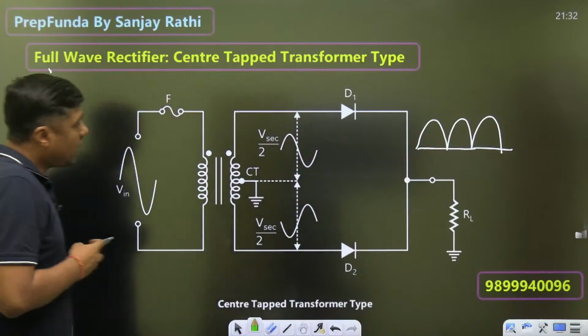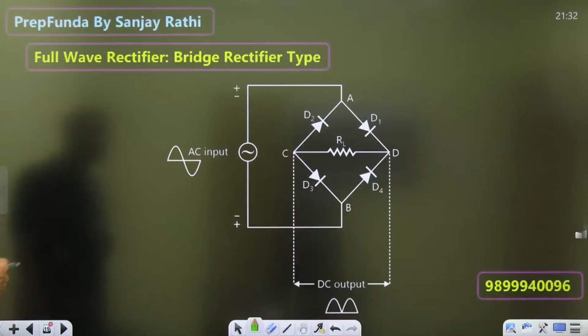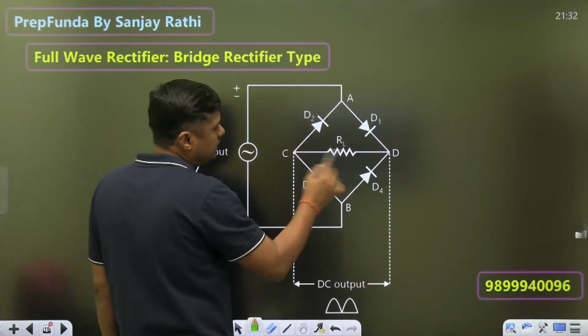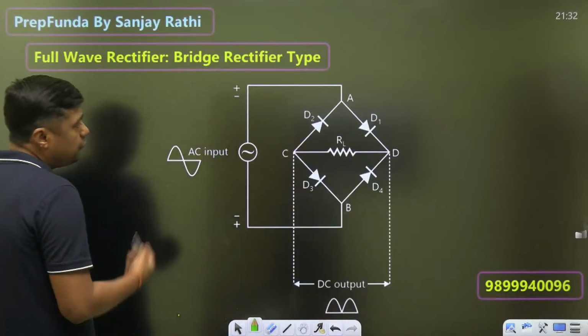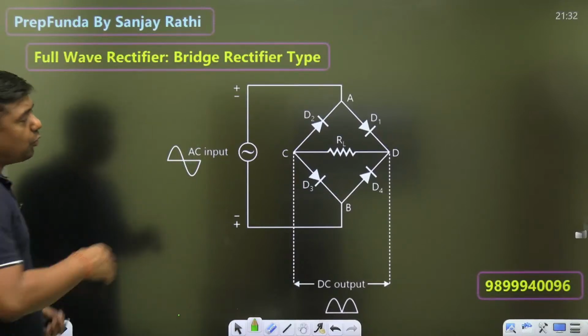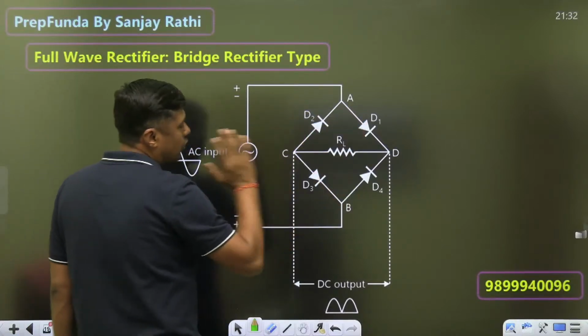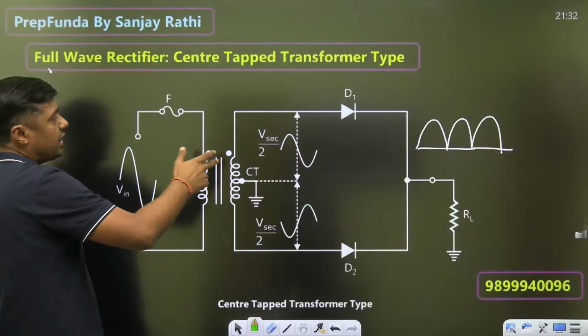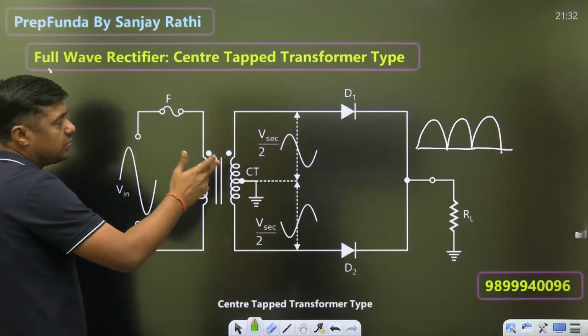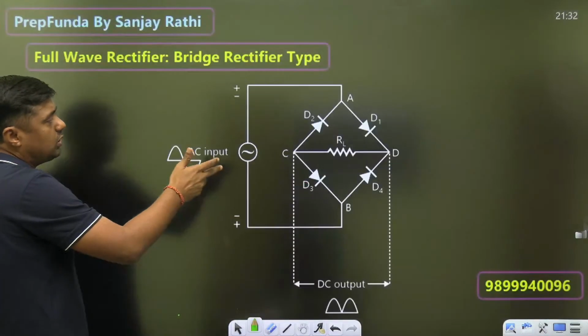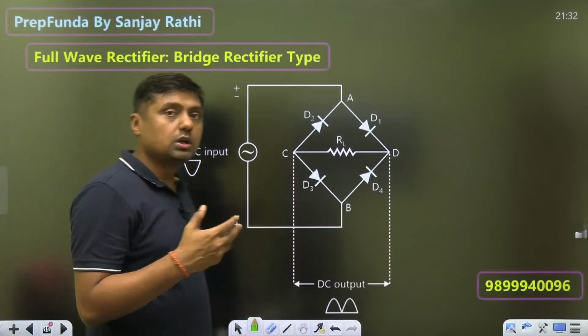Now, for high voltage application, we are using the bridge rectifier. That is the bridge rectifier. Watch this. This is also a full wave rectifier. So in this full wave rectifier, we are having the 4 diodes here: 1, 2, 3, 4. Or in the other case, we are having the 2 diodes. That is the difference between the center tapped transformer and the bridge rectifier.